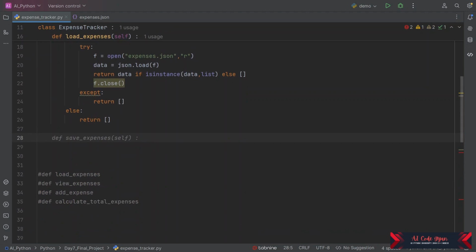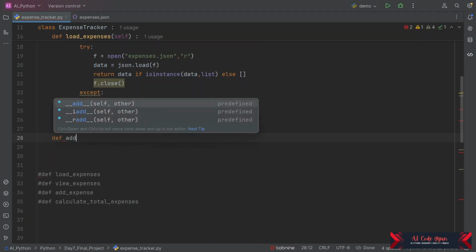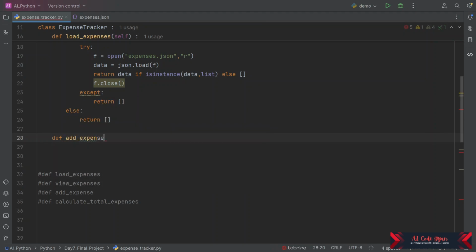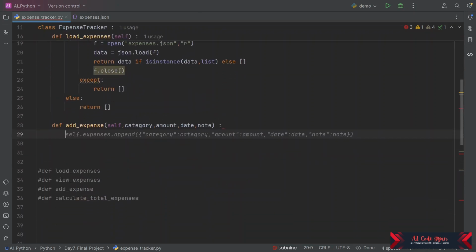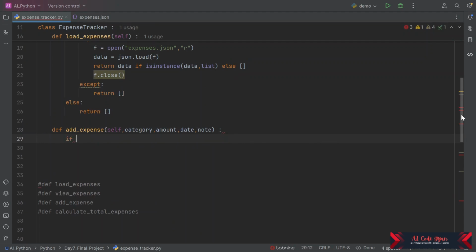So now what we are going to do? We are going to add expense. Yeah, so here we are going to take self, which is important to be included in Python, category, amount, date, and note. So we have already taken care of these while going through the problem, that we need these 4 inputs here: category, amount, date, and note.